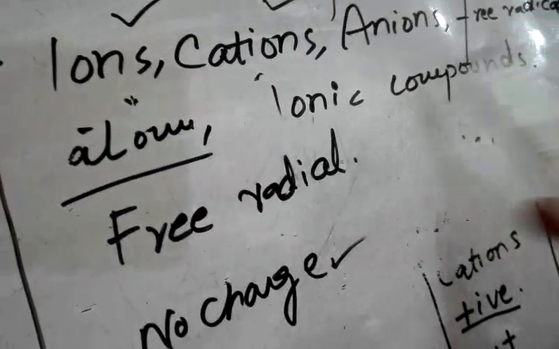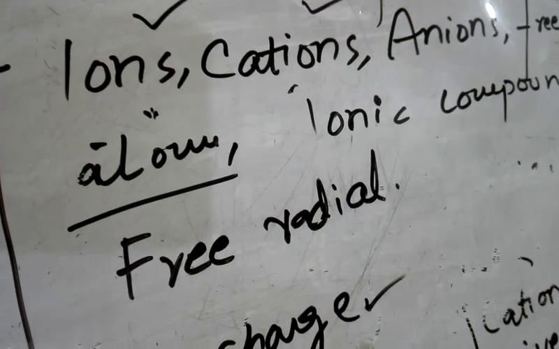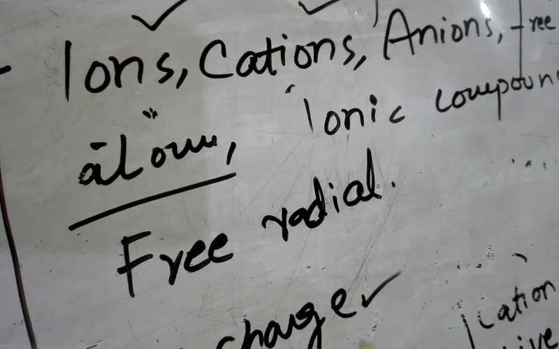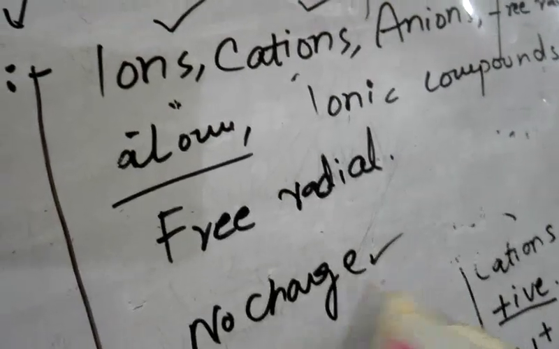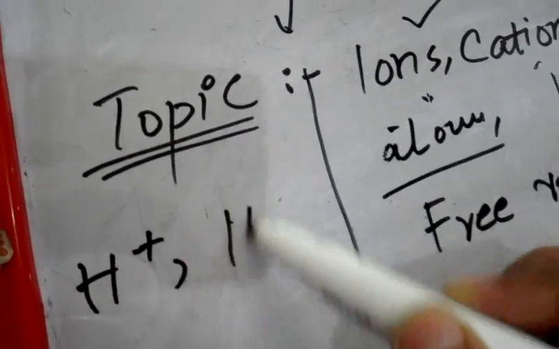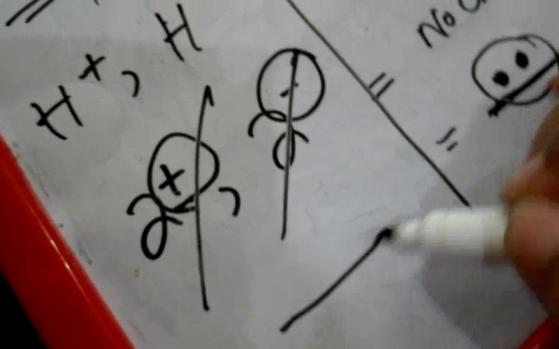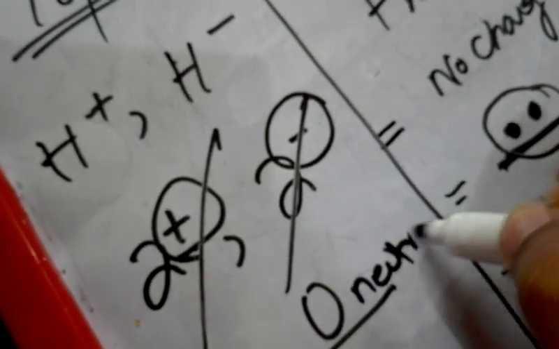And last to that is ionic compounds. What are ionic compounds? Ionic compounds contain anions and cations in such number that the compound is electrically neutral. Ionic compounds are those which have same numbers of positively charged ions and same number of negative charge. For example, if there are 2 cations, there must be 2 anions, then the net charge will be 0, so it is neutral.